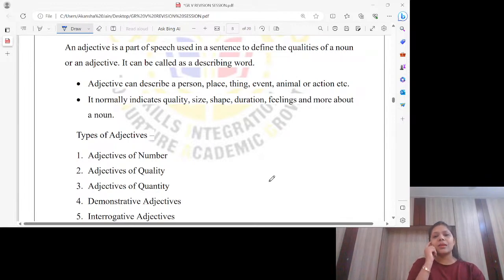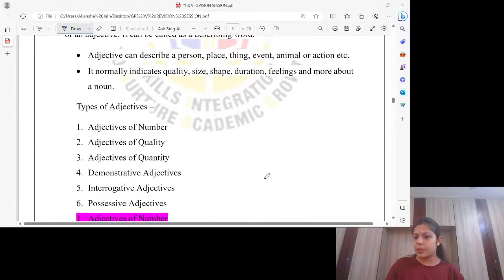An adjective is a part of speech used in a sentence to define the qualities of a noun. It can be called a describing word. An adjective can describe a person, place, thing, event, animal, or action.